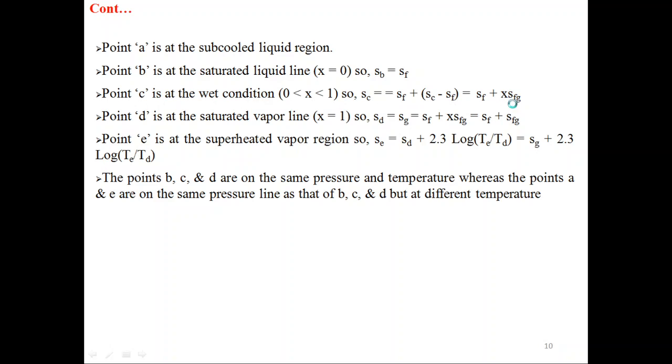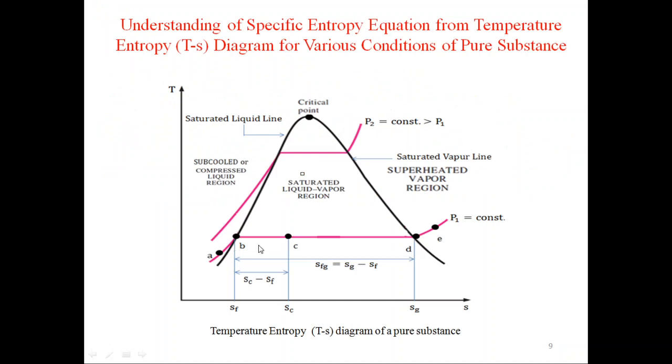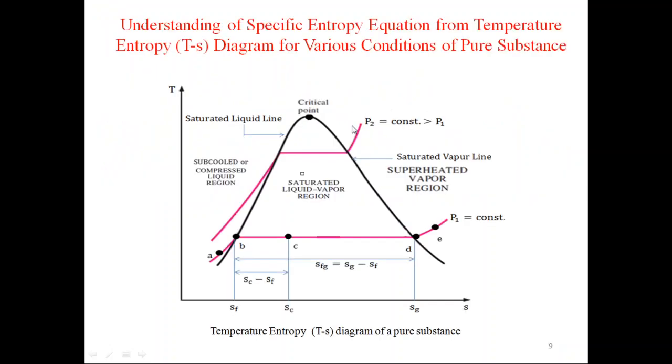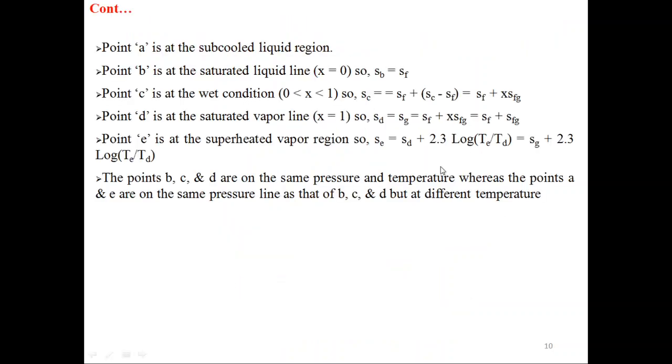What is SFG? SFG is the entropy between B and D, and x is the dryness fraction. So x SFG. Point D is on the saturated vapor line, x equal to 1. So SD will be equal to SG, equal to SF plus x SFG.